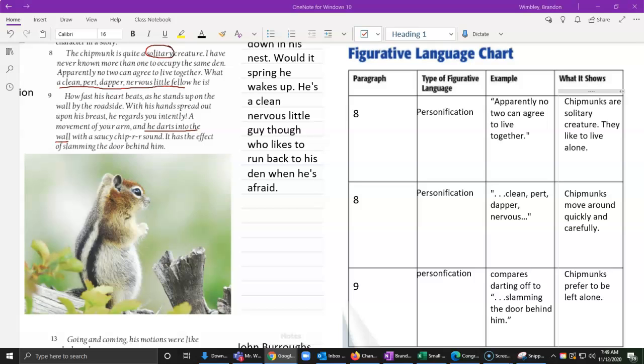Now, what you guys will be doing is when you do your writing, you're going to also think, how can we use personification in our own writing?